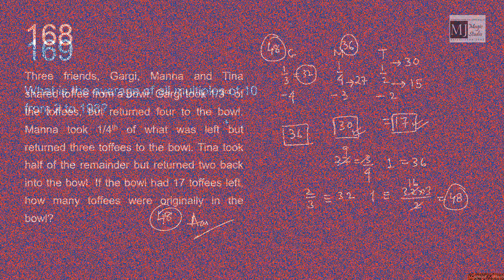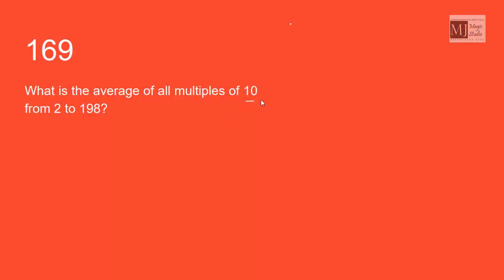Answer. What is the average of all multiples of 10 from 2 to 198? What are these multiples of 10 from 2 to 198? 10, 20, 30 till 190. And we can see these numbers are in arithmetic progression.